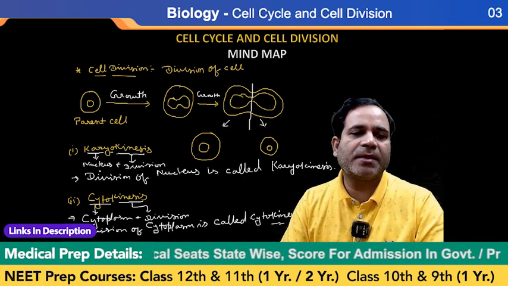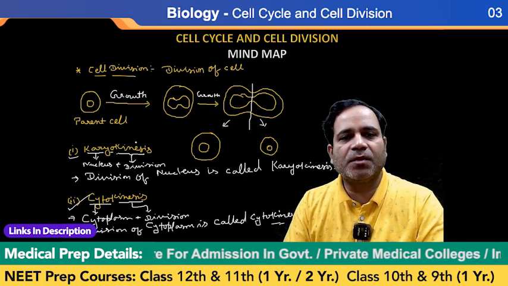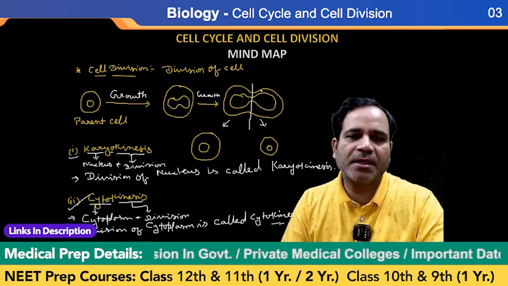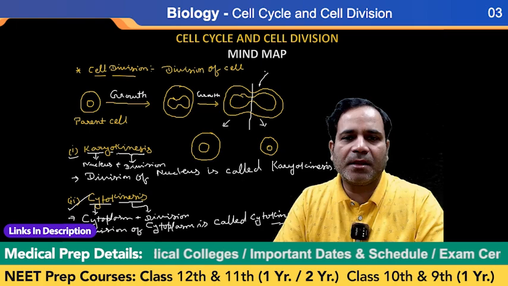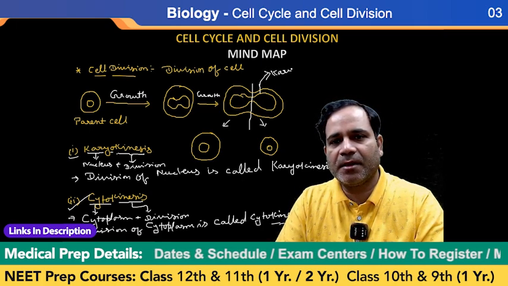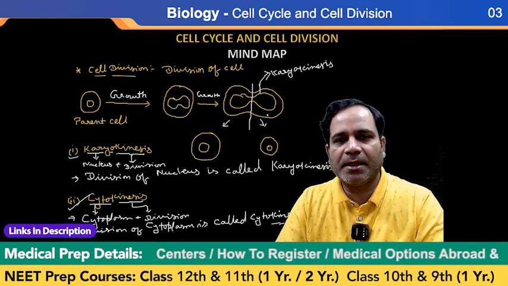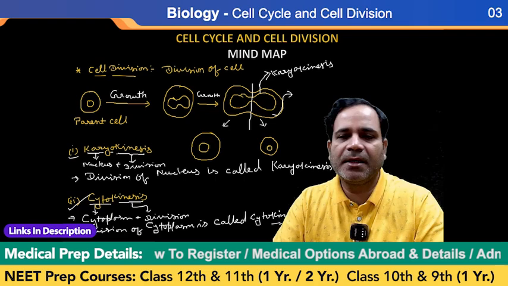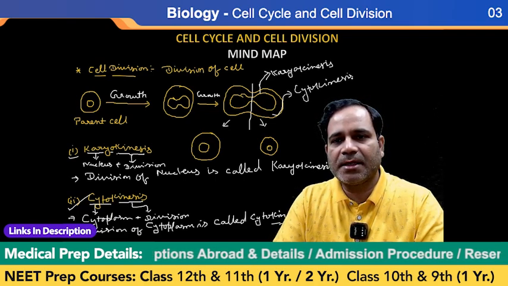Here are the two things: one is karyokinesis, the second is cytokinesis. Which one occurs first? First the division of nucleus, known as karyokinesis, and then after that the cytoplasm divides, known as cytokinesis.